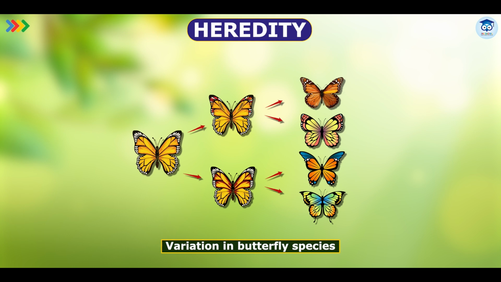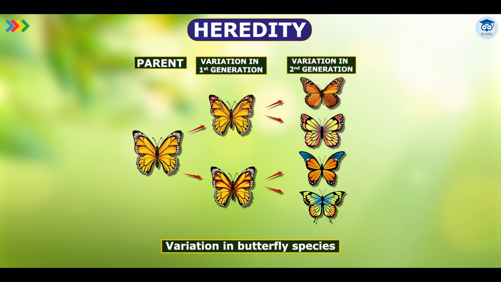Now, take a look at this diagram. This diagram shows how variation builds up. The parent organism reproduces to form two individuals that are almost identical but with slight differences. When they reproduce again, the next generation inherits differences from the previous one and gains new changes of its own. These tiny differences accumulate over time, and the organisms in the third level look even more different from each other. This is called the accumulation of variation.